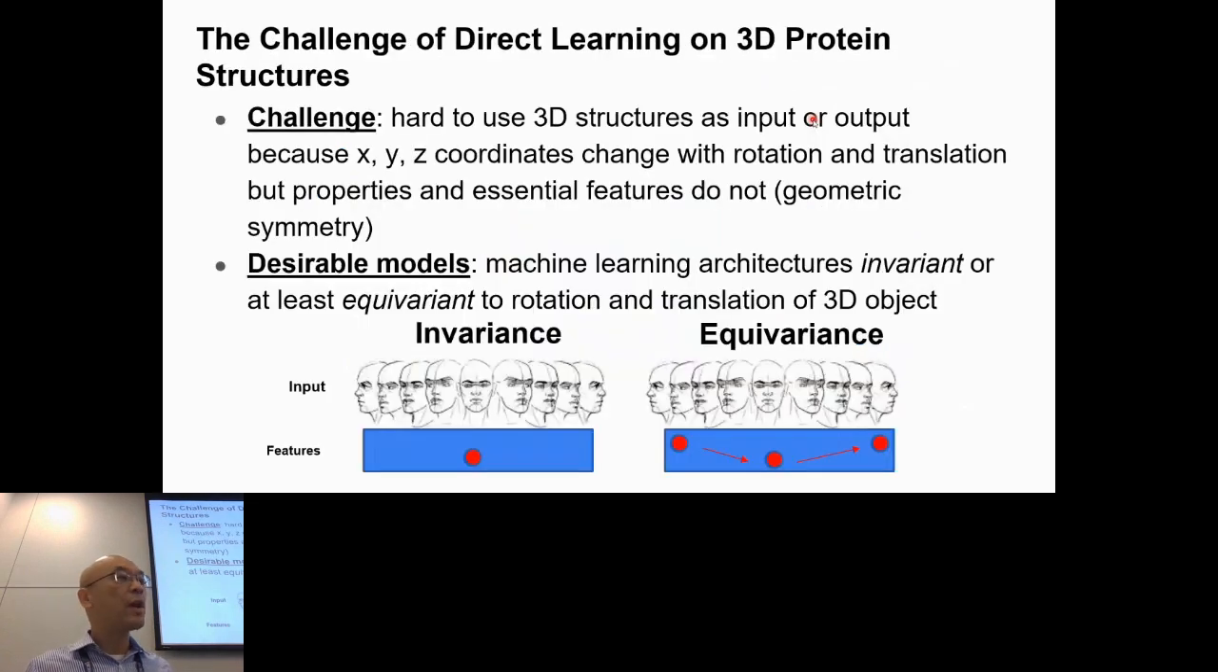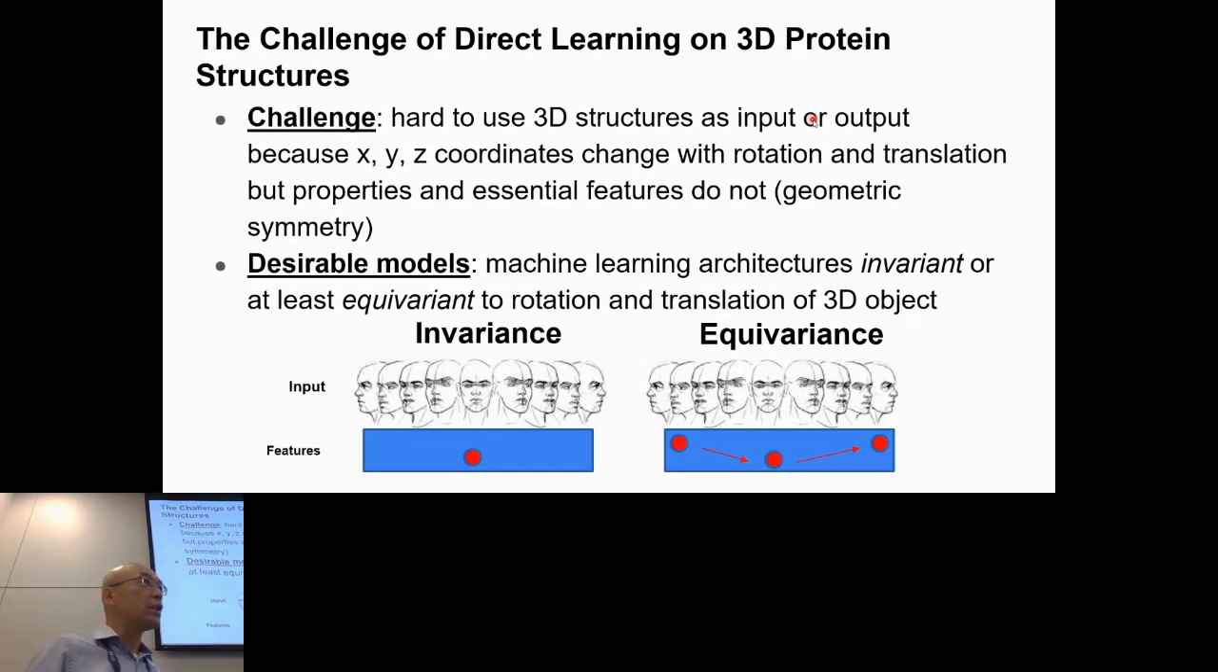So basically, we try to directly use the 3D structure as input. However, using 3D structure as input has a challenge, because when we rotate the protein structure, your input XYZ coordinates change. When you translate it, it will also change. However, the essential features of protein structure do not change. The quality does not change. So our models need to be able to recognize those essential features regardless of the translation and the rotation of the 3D object. Those machine learning models we call invariant or equivariant models. So they are invariant or equivariant to translation and rotation.